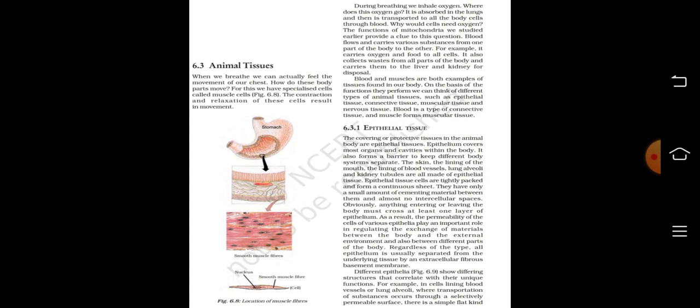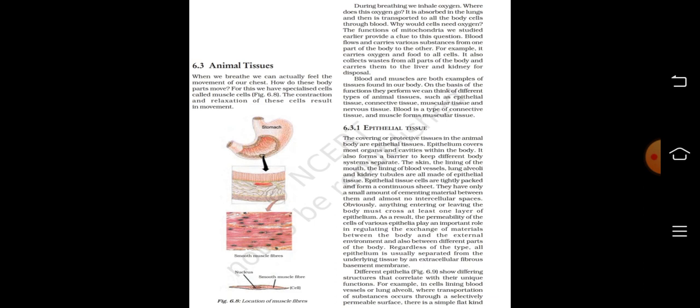During breathing, we inhale oxygen. Where does this oxygen go? It is absorbed in the lungs and then is transported to all the body cells through blood. Why would cells need oxygen? The functions of mitochondria we studied earlier provided a clue to this question.